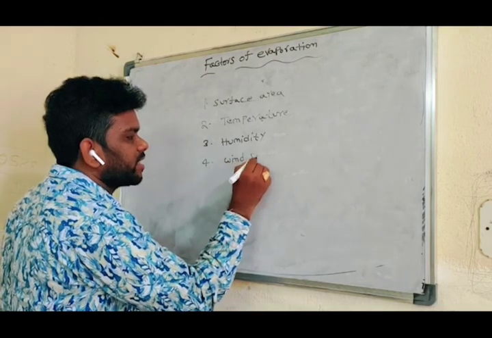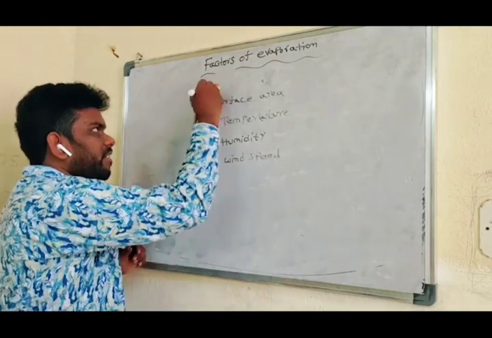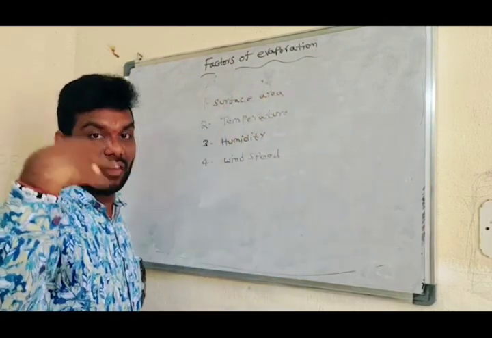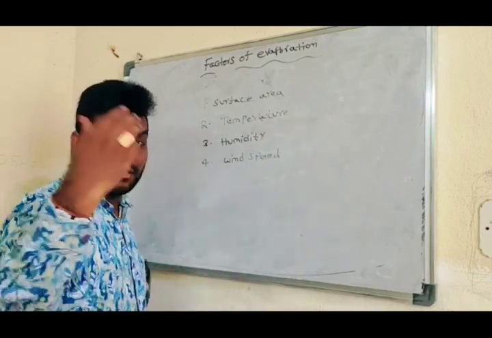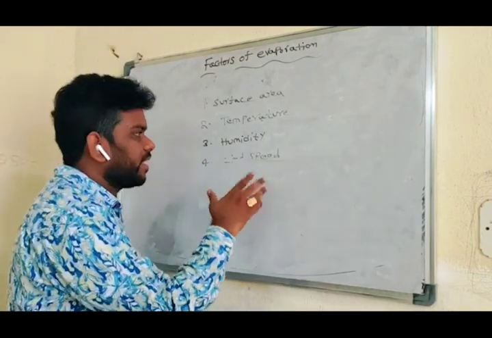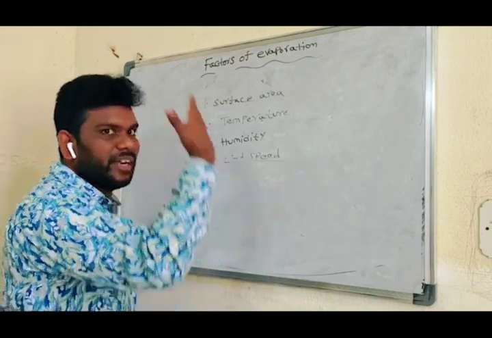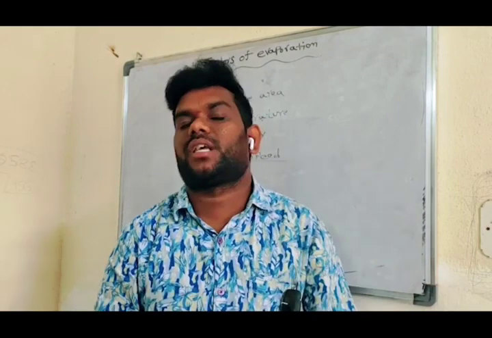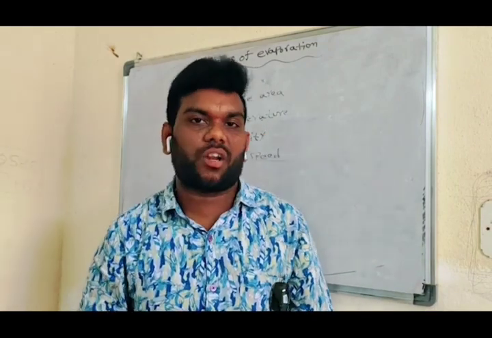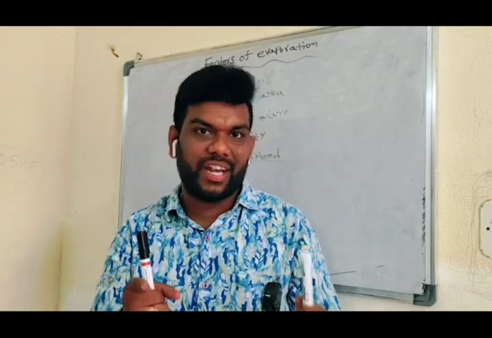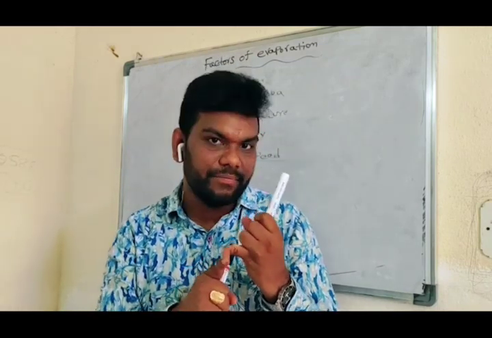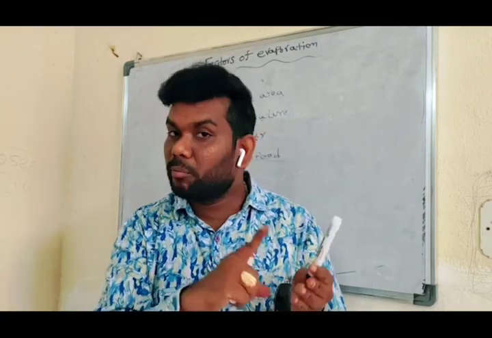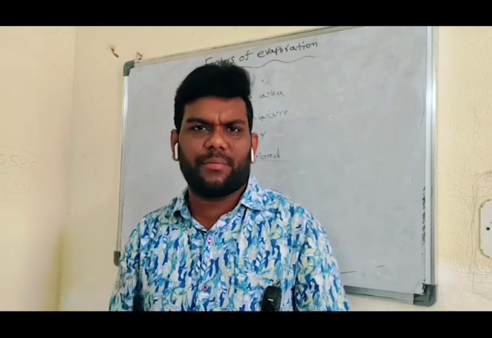So in these 4 cases are the factors of evaporation. One is surface area increases, the rate of evaporation increases. Temperature increases, the rate of evaporation increases. Humidity increases, the rate of evaporation decreases. Wind speed increases, the rate of evaporation also increases. So these 4 concepts are very important. This is the factor of evaporation. So students, condensation, evaporation, factors of evaporation, humidity, it is very important.